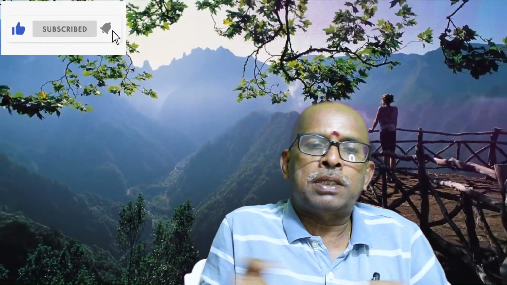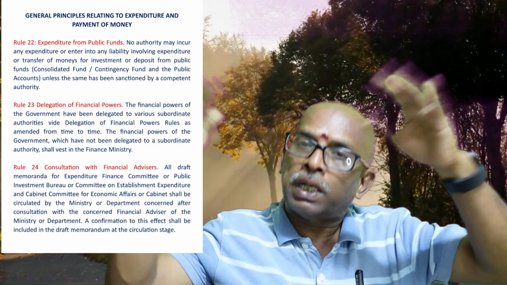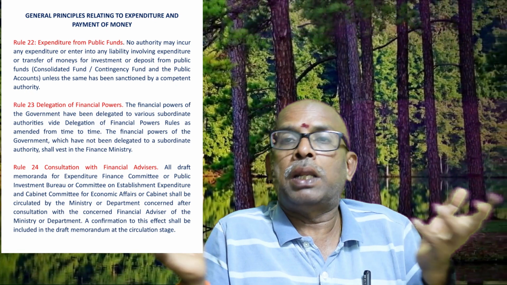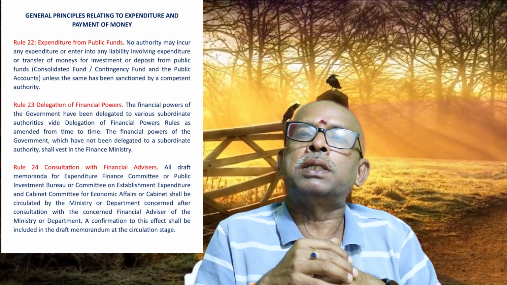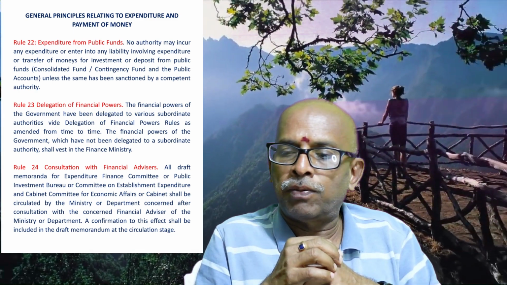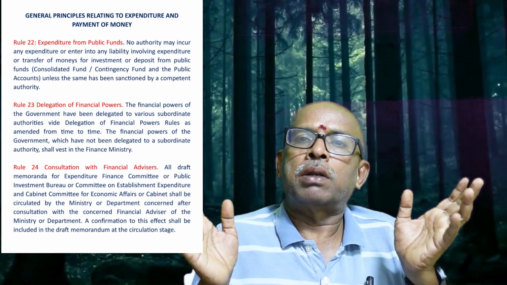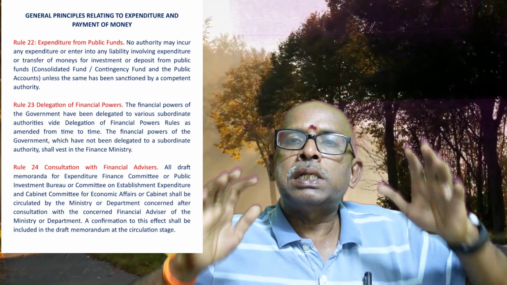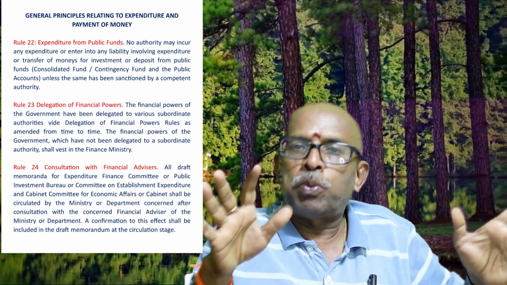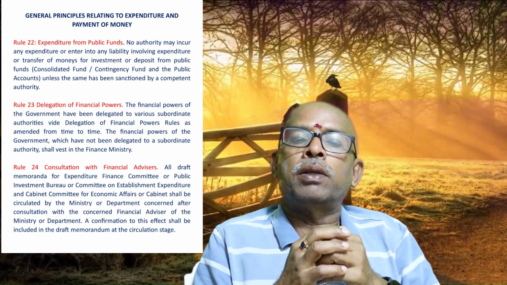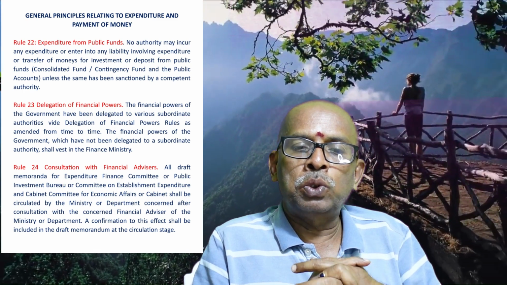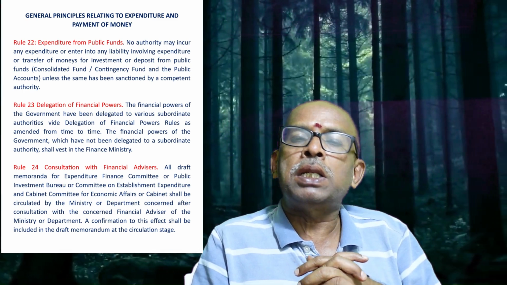Now, not only that, the department prepares proposals. For normally major expenditure there is the EFC, Expenditure Finance Committee, which each department will have. The Public Investment Board is for investment and other things. That will be, in certain cases, interdepartmental also, and the Committee on Establishment Expenditure, and also the Cabinet Committee on Economic Affairs or the Cabinet. So you send a memorandum for their approval. Normally the proposal will be sent in terms of a memorandum, an OM, office memorandum. But before sending, the department has to take the concurrence of the financial advisor.